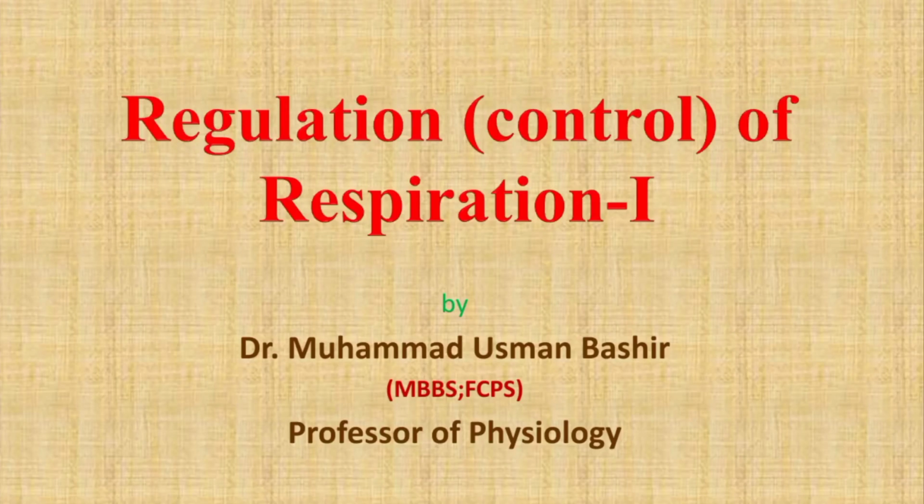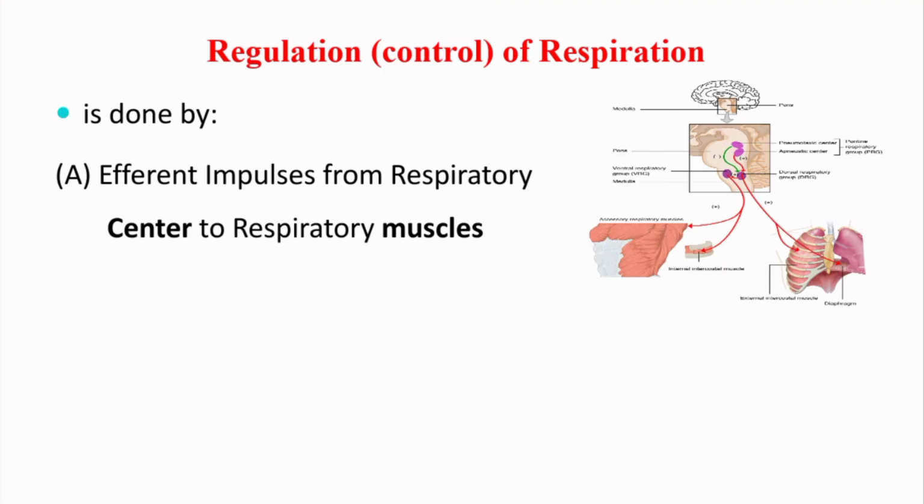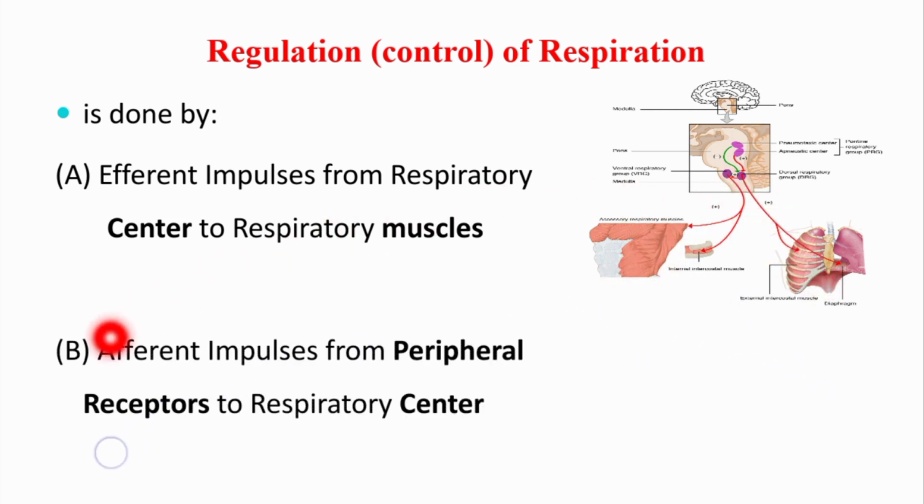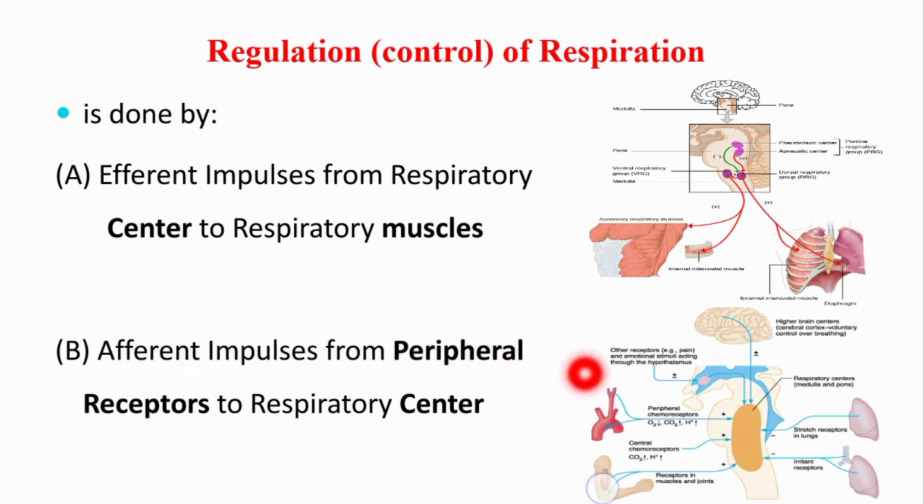I am Professor Dr. Muhammad Usman, and in this video we will learn about the regulation or control of respiration. Now basically the regulation of respiration is done by two types of impulses: efferent or motor impulses, which pass from the respiratory center to the respiratory muscles. And secondly, it is done by afferent or sensory impulses, which pass from peripheral receptors to the respiratory center.